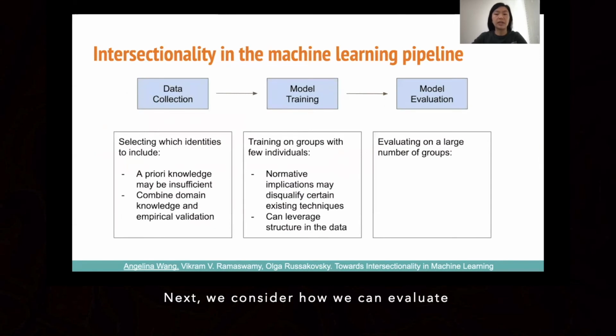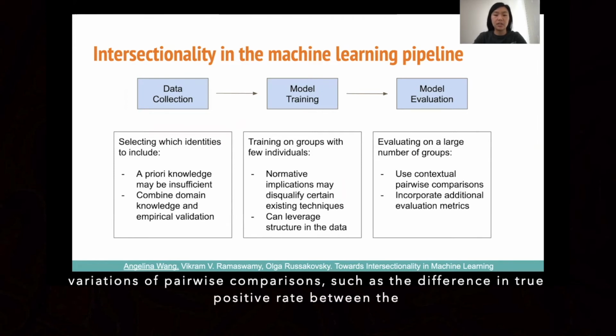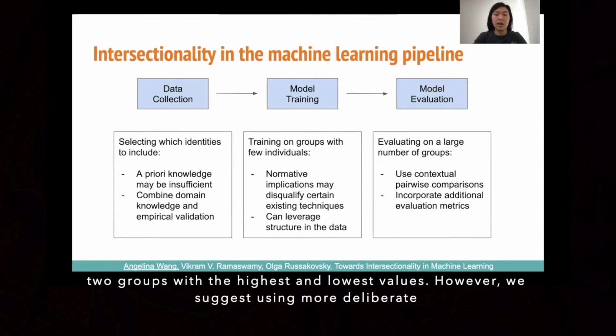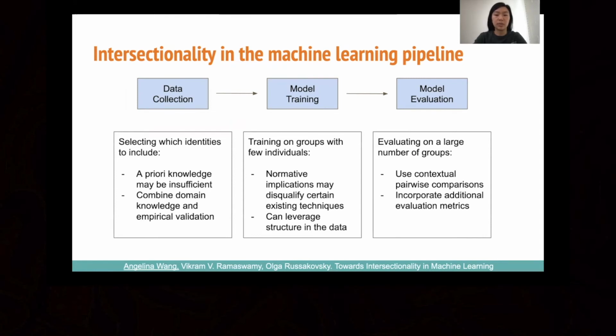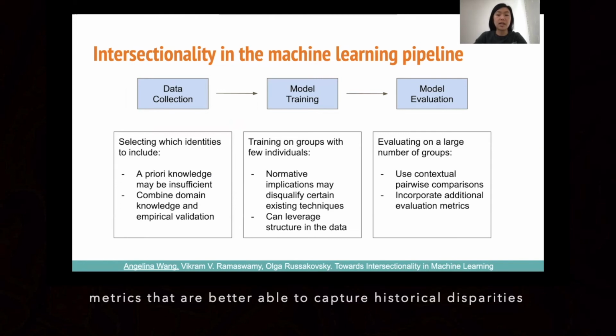Next, we consider how we can evaluate fairness on a large number of groups. Researchers frequently use different variations of pairwise comparisons, such as the difference in true positive rate between the 2 groups with the highest and lowest values. However, we suggest using more deliberate contextual pairwise comparisons. We also suggest incorporating additional evaluation metrics that are better able to capture historical disparities.